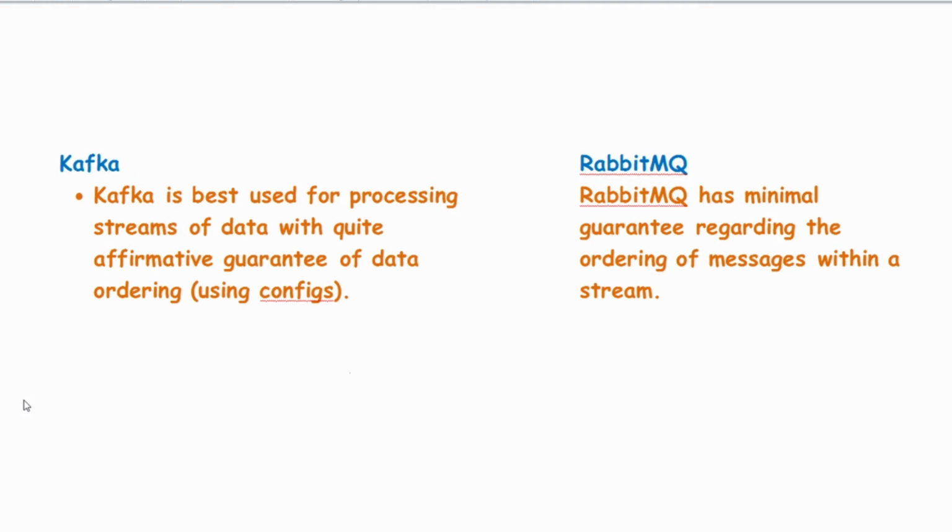So Kafka is best used for processing streams of data, and while doing so, it provides quite a good guarantee of the data ordering, or the ordering of the messages. However, RabbitMQ has a very minimal guarantee regarding the ordering of messages in a stream.